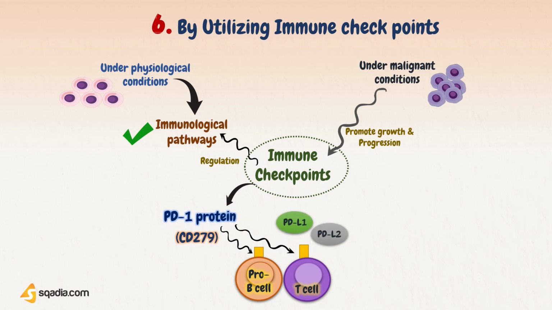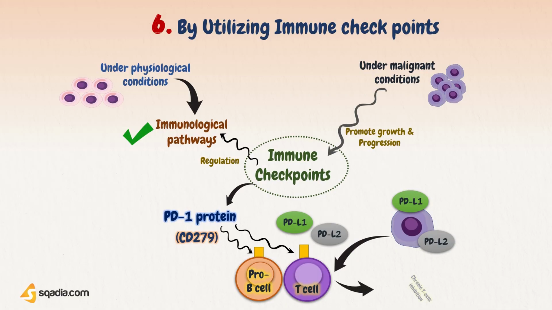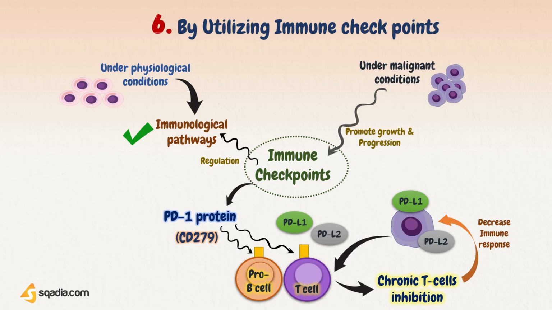PD-1 binds two ligands, PD-L1 and PD-L2. In order to evade the anti-tumor immune response, tumors can express PD-L1 and PD-L2 ligands. Interactions of PD-1 with any of these ligands cause chronic T cell inhibition, which leads to their anergy and decreases the immune response to cancer cells. So this was all about escape mechanisms of tumor cells that they adopt to avoid immune responses.